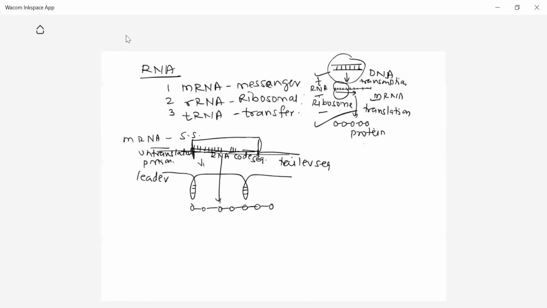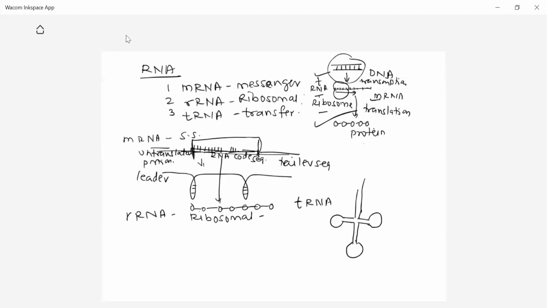Now rRNA, as you know, is the ribosomal RNA. It forms the ribosome, and in the prokaryotic cell the ribosomal RNAs are 16S rRNA and 5S rRNA. These are the ribosomal RNAs present in the prokaryotic cell. Now last and very important is the tRNA. tRNA is also single stranded, and this single stranded structure gets folded to form loops like this.